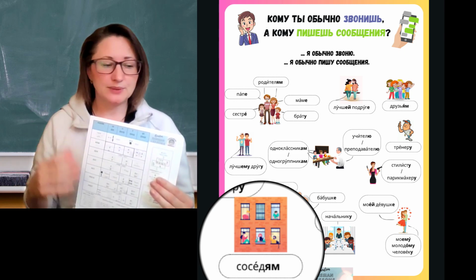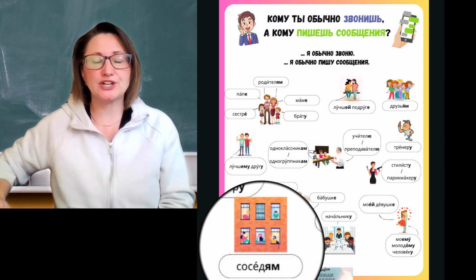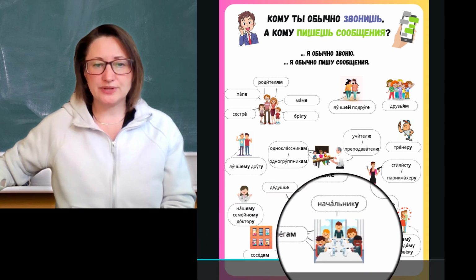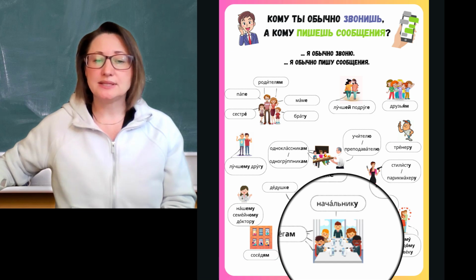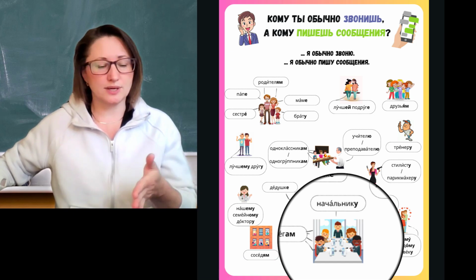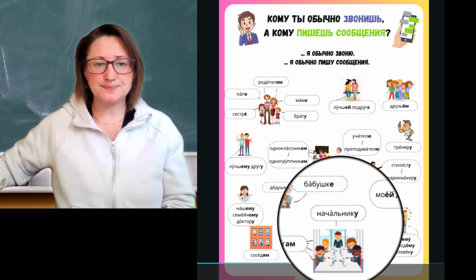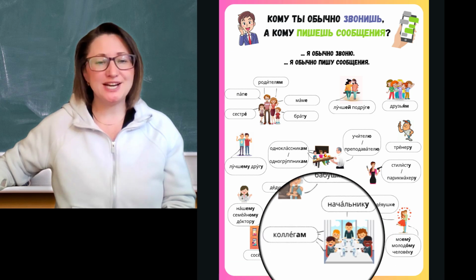So it will follow the soft paradigm for the changes. That's why we can see here соседям. So here we have boss and colleagues. And I want to say that the word colleague or colleagues in Russian can refer to either gender. Okay, let's start with the boss. Начальнику я обычно звоню. Коллегам я обычно пишу сообщения.